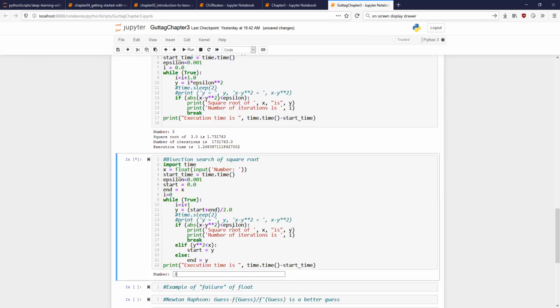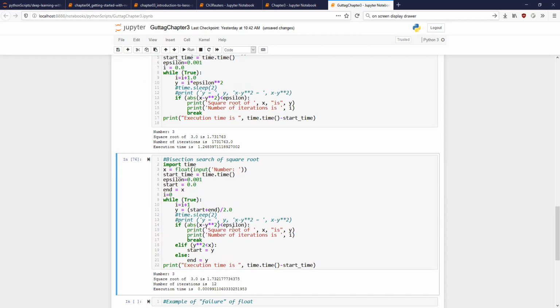What about in this case? Let me run this and enter 3. Is the answer correct? The square root of 3 is 1.732. Yes, sir. And the number of iterations is how much? 12. And then the execution time, compare the two execution times. In one case it is 1.248 seconds, in the other case it is 0.99 milliseconds, approximately 1 millisecond. So we have made it so much faster by using the correct algorithm.